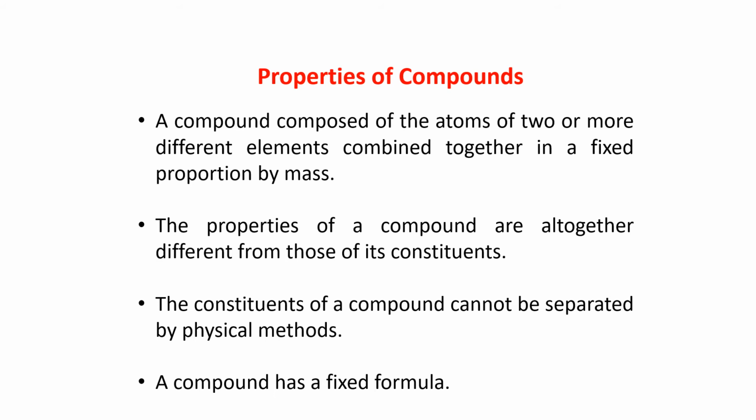The properties of compound are altogether different from those of its constituents. That also I explained to you. The constituents of compound cannot be separated by physical method. I told you that chemical methods are required. You cannot separate the constituents of compound by physical method.